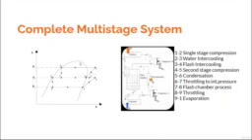5 to 6 is the condensation phenomena. 6 to 7, you are achieving throttling. 7 to 8, you are achieving flash gas removal. And 8 to 9, you are again achieving throttling. So this is an arrangement where you are getting a complete multi-stage system with the advantages of flash gas removal as well as advantages of intercooling.